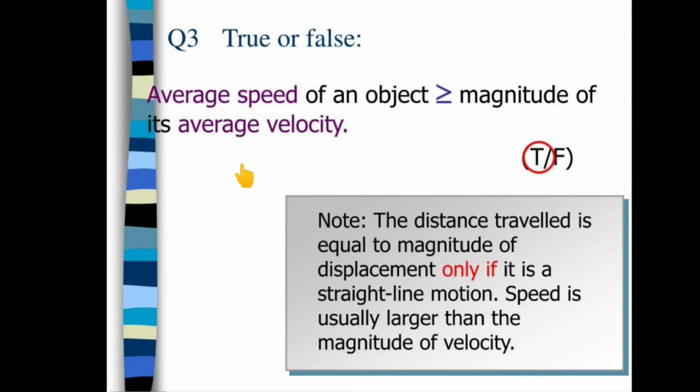Now taking another example: the average speed of an object is greater than or equal to the magnitude of its average velocity. Is it true or false? Yes, it is true. Why? The distance traveled is equal to the magnitude of displacement only if it is straight-line motion. Speed is usually larger than the magnitude of velocity.